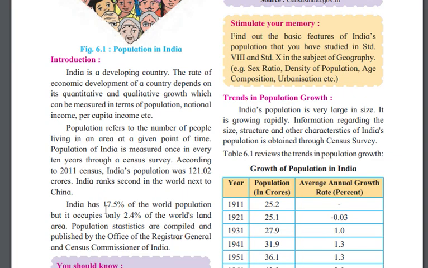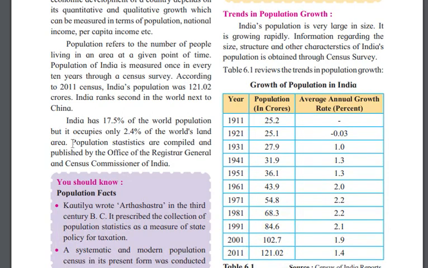India has 17.5% of the world population, but it occupies only 2.4% of the world's land area. To find the population of any area, you need to focus on how many people are living in that area. In 2011 India was declared second, but in 2024 it is first.